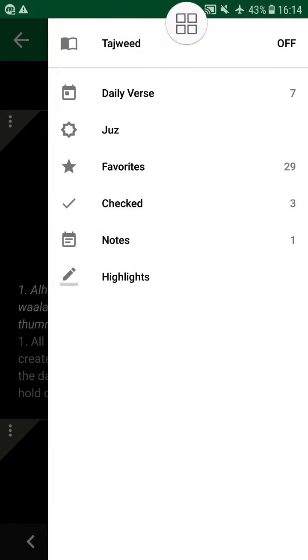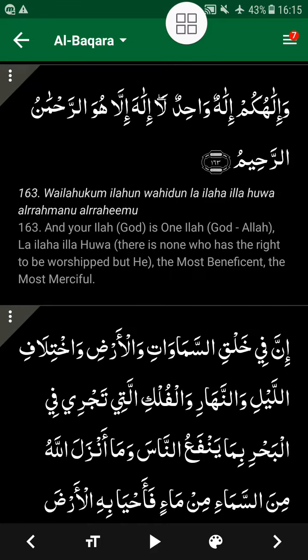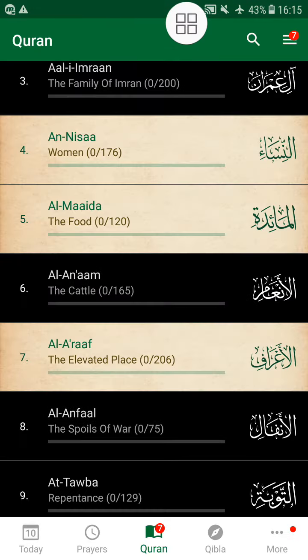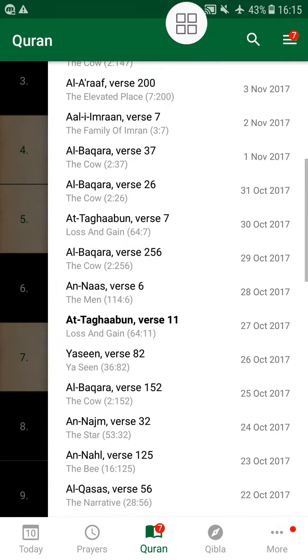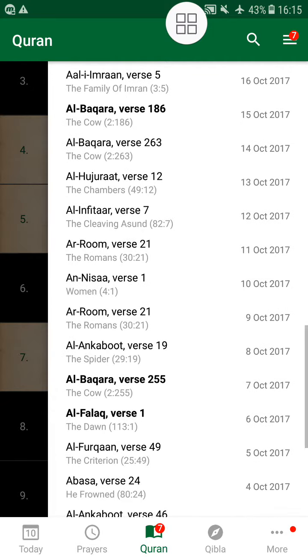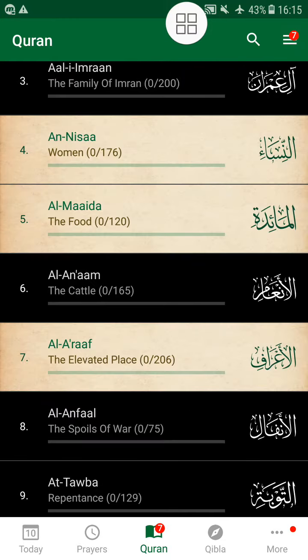If you tap here, you can search any part of any word in the Quran. For example, God, you can just search. And the next is, if you tap here, you can highlight, you can enable the tajweed. Then it has the daily verse section. A different verse, a different ayah will be displayed on a daily basis.